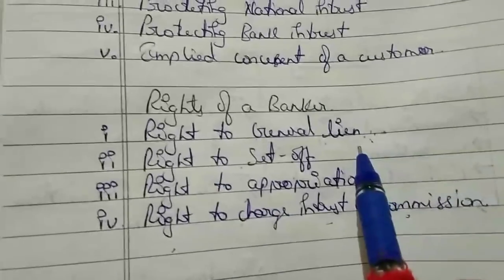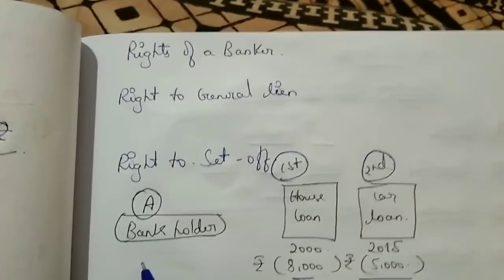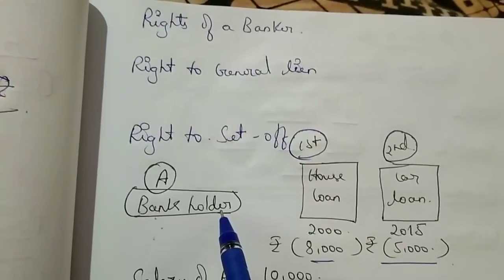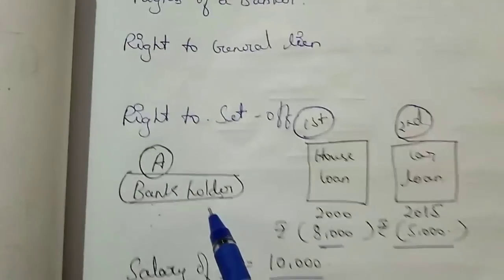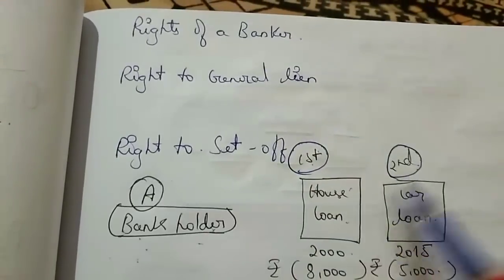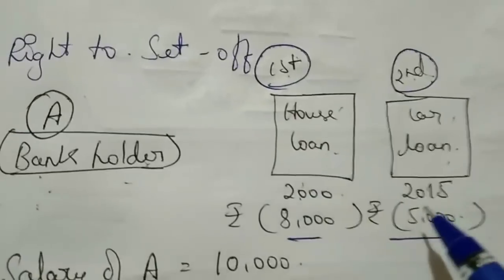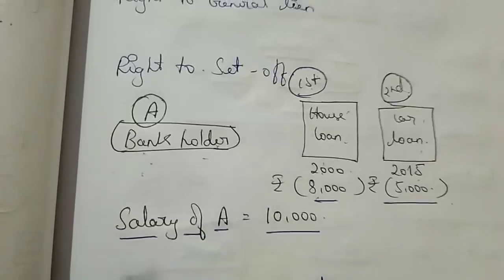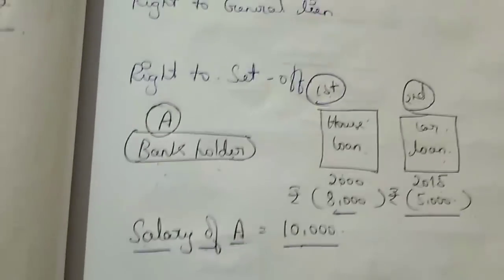Right to set off. Let's move there. So right to set off means a banker is holding an account of A in ABC. First loan was a house loan, second loan was a car loan. Here, 2000, first loan; 2015, second loan. 8,000 and 5,000. Okay, look, the salary of A is 10,000. So what will he pay first?